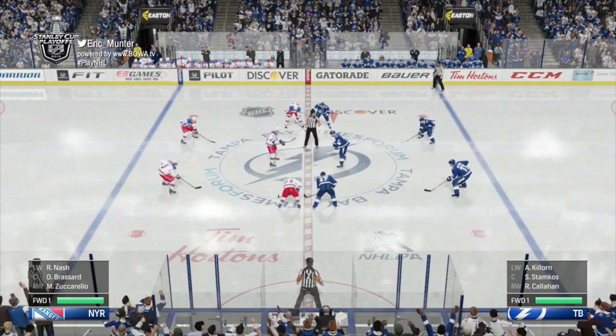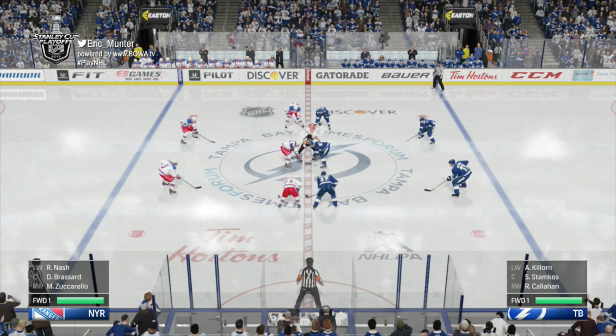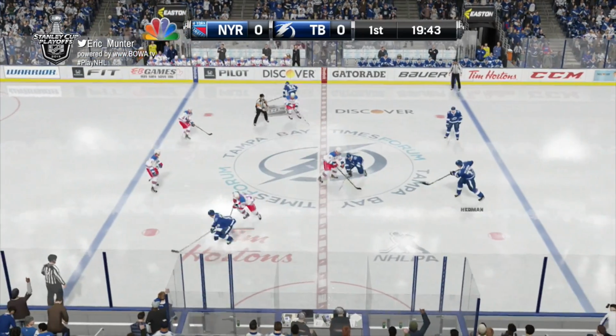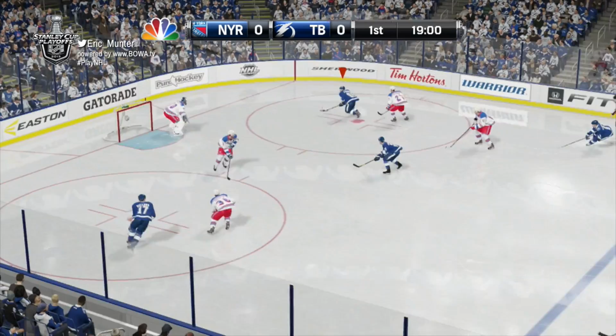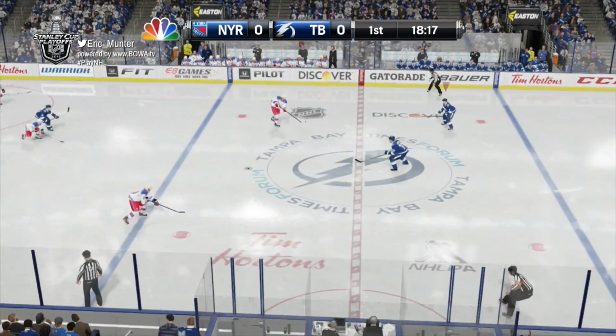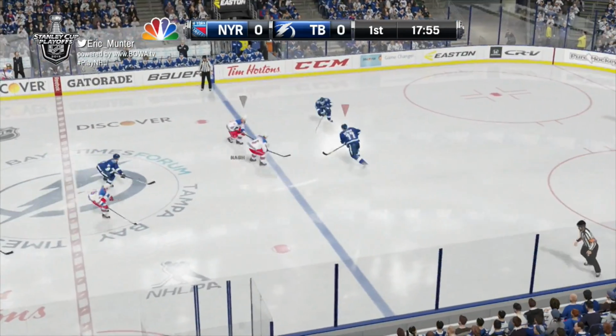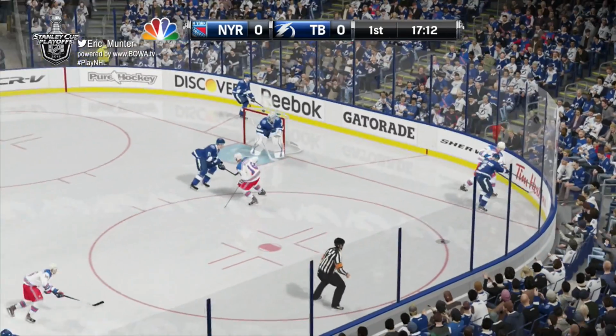Game 4 of the Eastern Conference Finals between the visiting New York Rangers and the hometown Tampa Bay Lightning, who I, Eric Munter, will be playing as, win the opening draw at Stamkos. Right into the offensive zone. High slot, a feed, Callahan denied! Point blank chance right off the bat, and Henrik Lundqvist was savvy to that. Now Nash charging in. He takes a shot in the left pad save by Bishop.